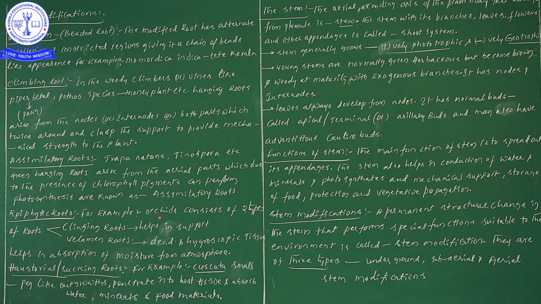Epiphytic roots, best example orchids. Okay, orchids. These orchids consist of two types of roots. Don't forget, it is important. These epiphytic roots consist of two types of roots. One is clinging roots, spelling CLINGING, clinging roots, and one more is velamen roots, VELAMEN. Don't forget, one is clinging root and the second one is velamen root.